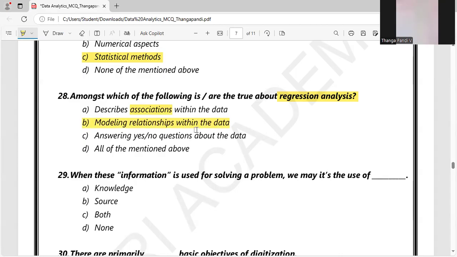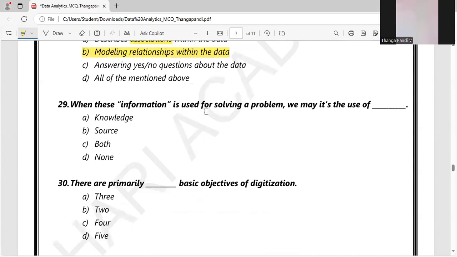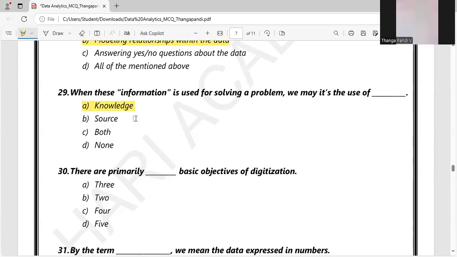Modeling relationship within the data. Yes. For understanding the relation between X and Y data, we can use regression technique. When this information is used for solving a problem, it is the use of dash. They are asking, if you're using some information for solving a problem, in addition to the information, what we require is the knowledge. We studied it in the 8th chapter by differentiating what is data, what is information, and knowledge. So option A is the right answer.